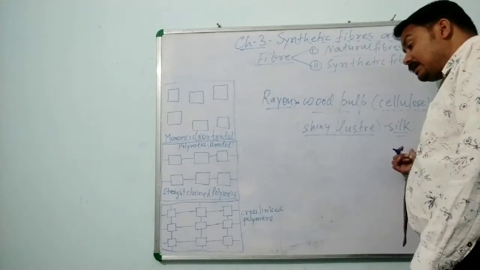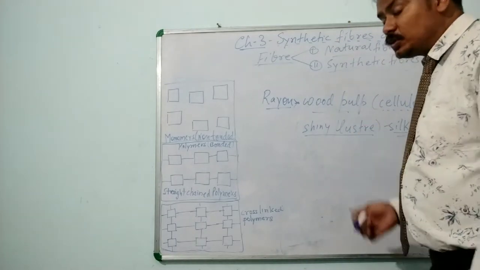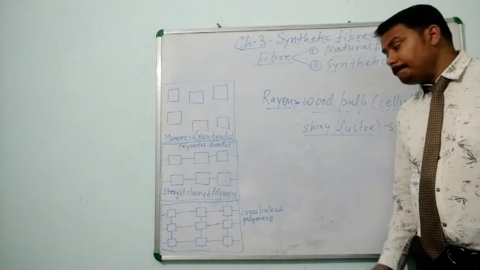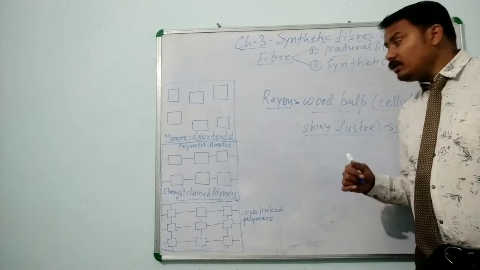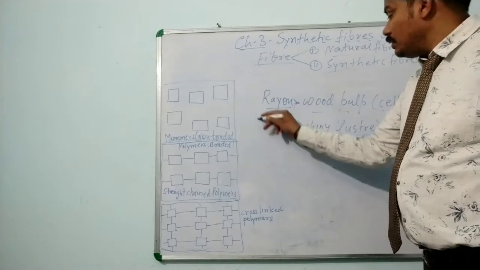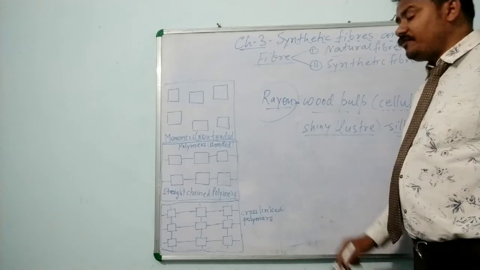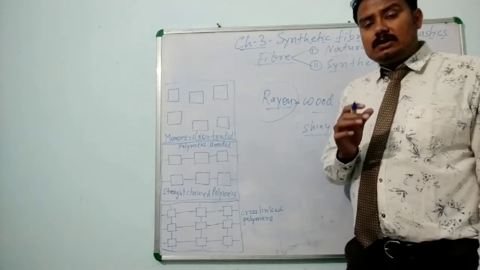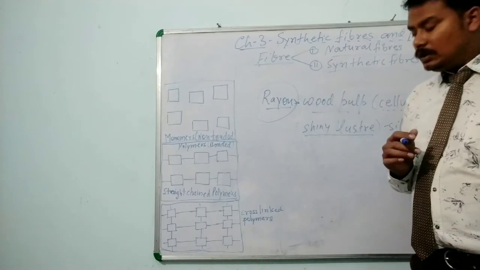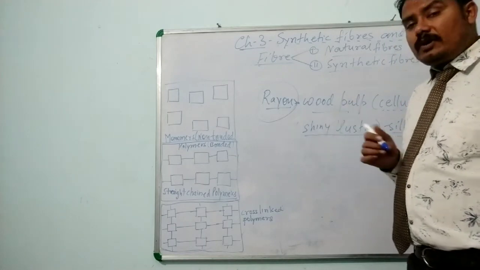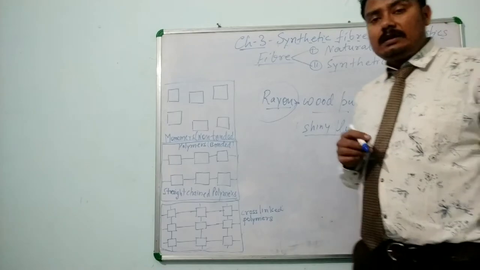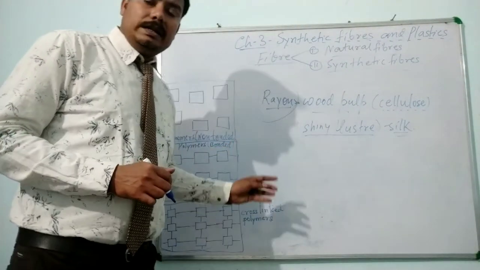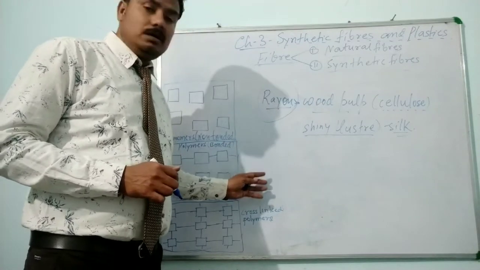The one good thing about rayon is that silk doesn't absorb the sweating, nor does air enter silk clothes. But rayon is such a fabric through which air enters and sweating can be absorbed. So far we consider that rayon is better than silk. How? Let me give you some properties of rayon.